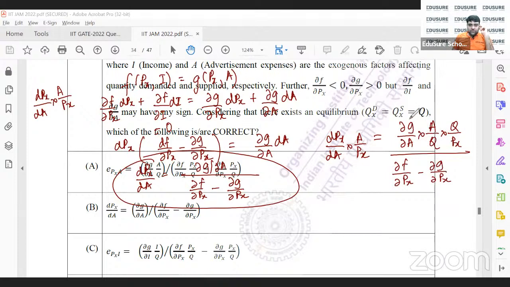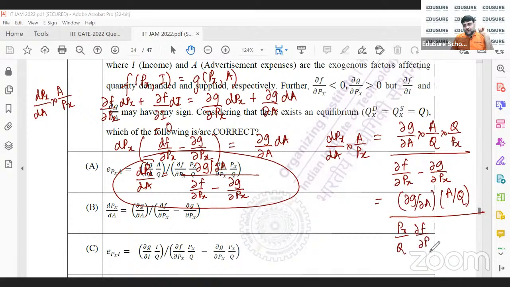Now this del g del a into a by q, that's what I wanted to find out. So del g del a into a by q, and if this goes down, it becomes px by q into del f del px minus px by q into del g del px. So this is basically what the numerator is, divided by this.